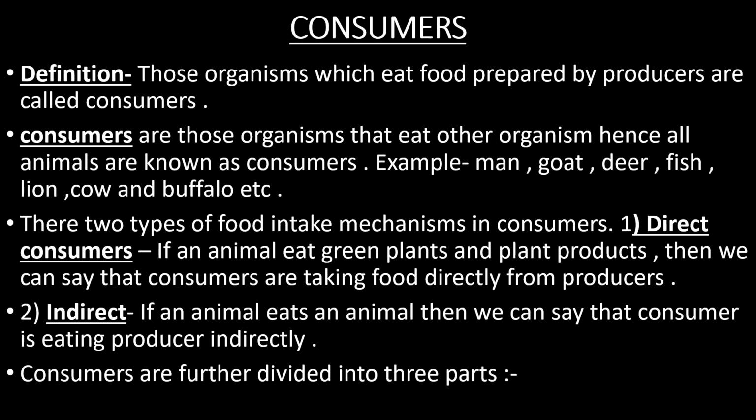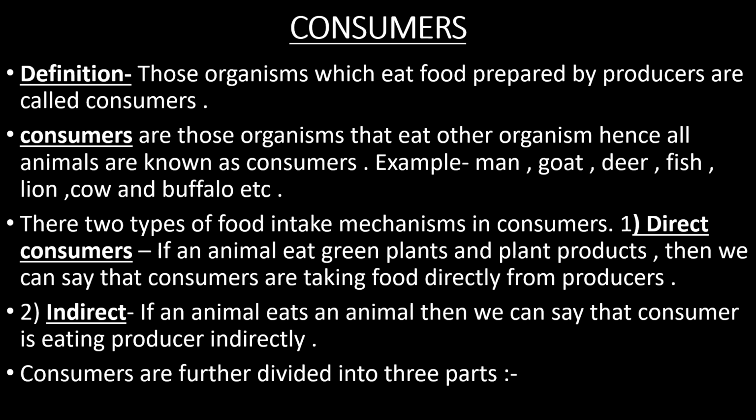Number one, direct consumers. If an animal eats green plants and plant products, then we can say that consumers are taking food directly from producers. As I have given one example earlier, the example of the goat. The goat eats grass or a plant.